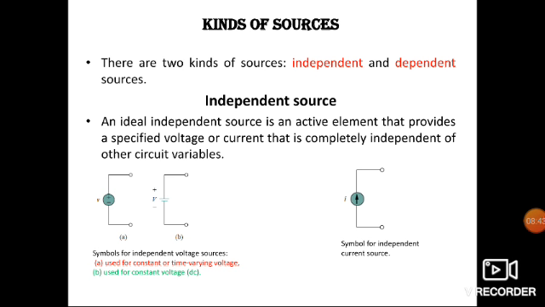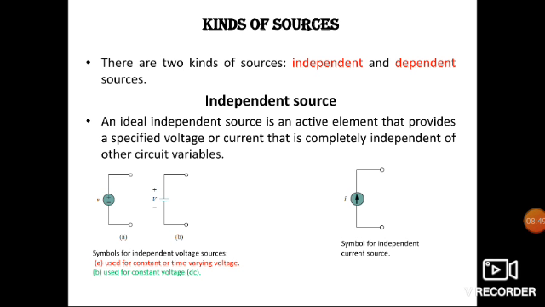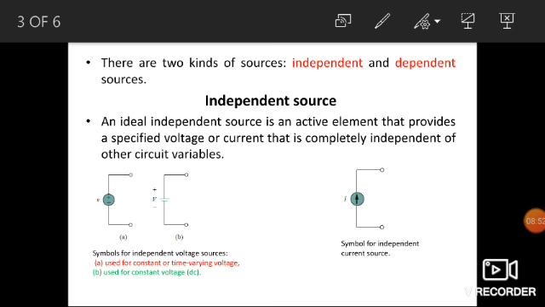We can see an example of the voltage source. This is an example of the current source. This is the symbol of the independent source.